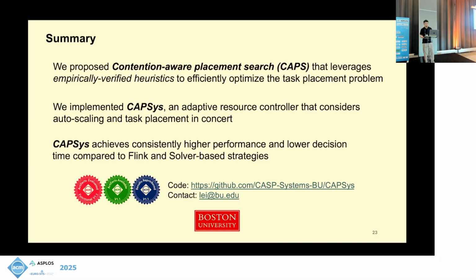To summarize, we propose contention-aware placement search, which uses empirically verified heuristics to efficiently optimize the task placement problem. On top of this algorithm, we implement CAPSys, an adaptive resource controller, or an end-to-end solution for streaming dataflow deployment that considers both auto-scaling and task placement in concert. Finally, CAPSys achieves consistently higher performance and lower decision time compared to Flink and solver-based strategies.